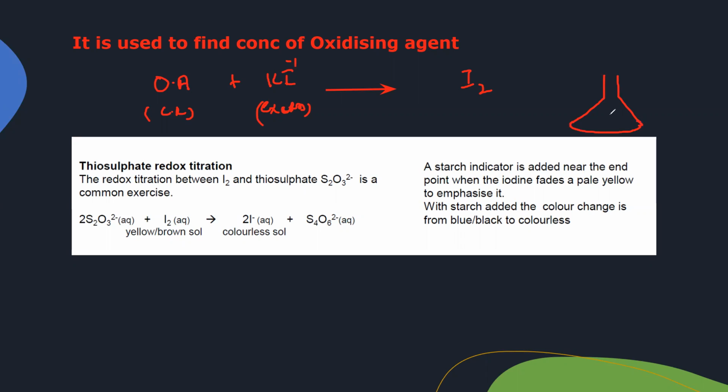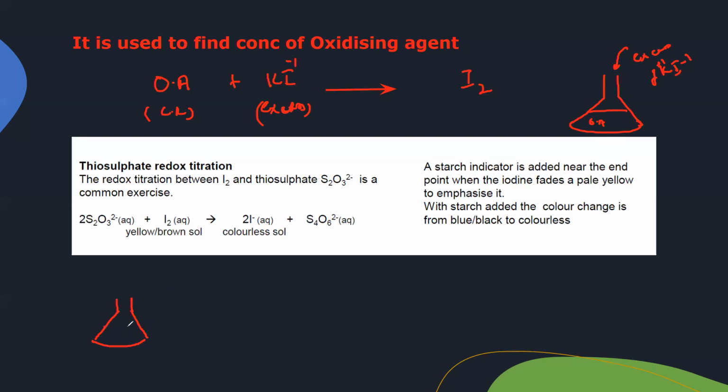So first, in a conical flask we have the oxidizing agent, then we add excess potassium iodide, KI, or it can be sodium iodide, not necessarily potassium, basically anything which can supply iodide ions. When we add excess potassium iodide, the oxidizing agent will be used up, and we are left with iodine molecule.